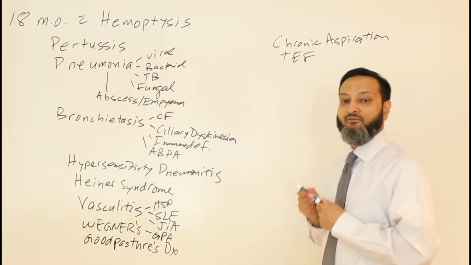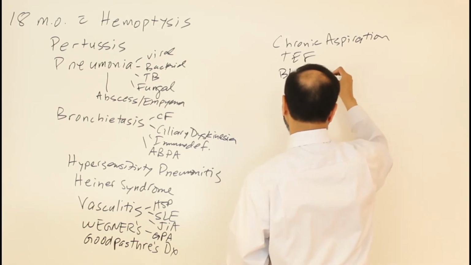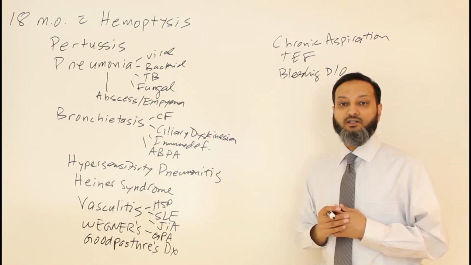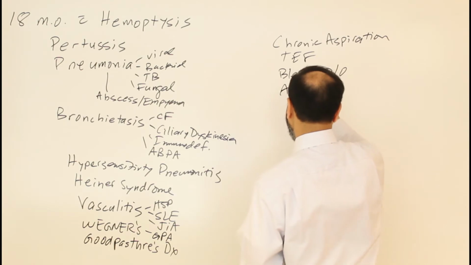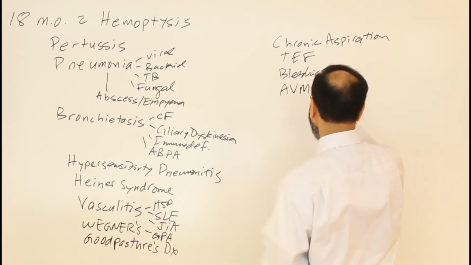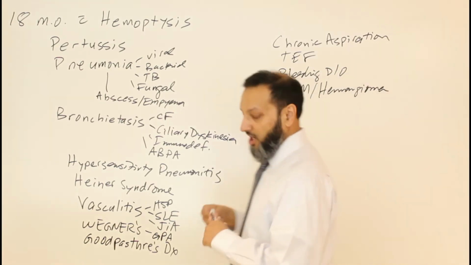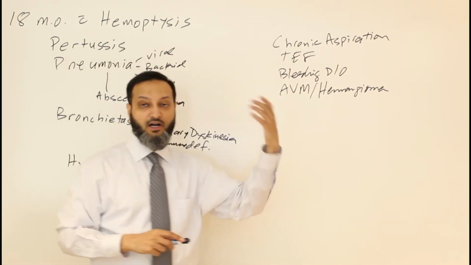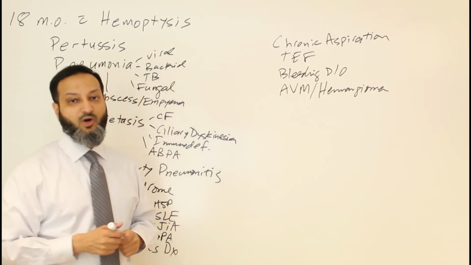Other things, you can have other types of bleeding disorders, where you bleed into the lungs because you have some sort of bleeding disorder, or you have some sort of AV malformation, an AVM, or some sort of hemangioma, a vascular type of process that can cause you to have bleeding into your lung and hemoptysis. So an AVM or hemangioma that ruptures or bleeds can give you hemoptysis as well.